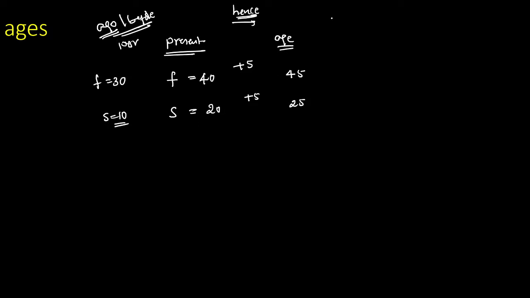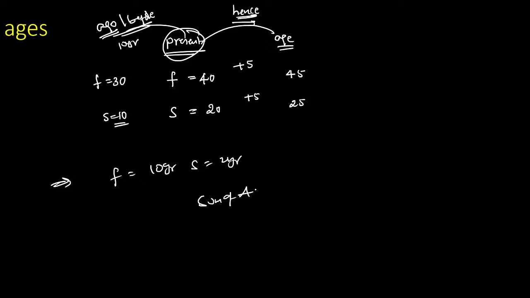So just go through the information. Observe that they give a present value, and they compare with either a future value or a past value. If father decreases, definitely son also decreases. If father increases, son also increases. For example, here the question: the age of father is 10 years, son is equal to 2 years. What is the sum of their ages after 5 years?